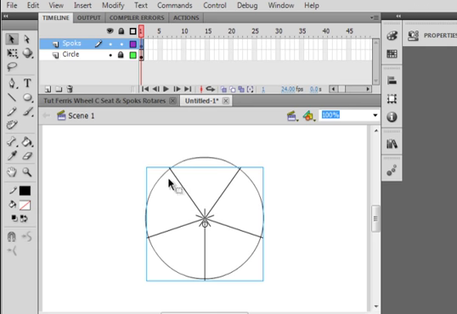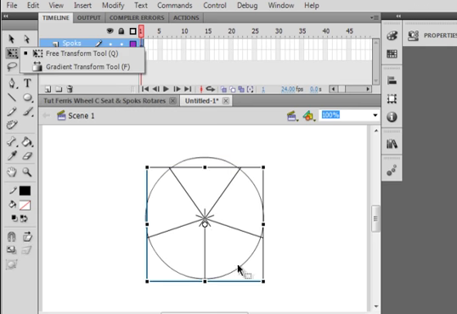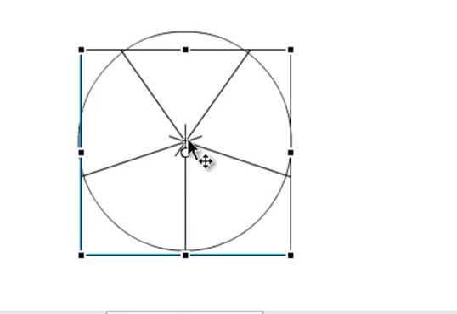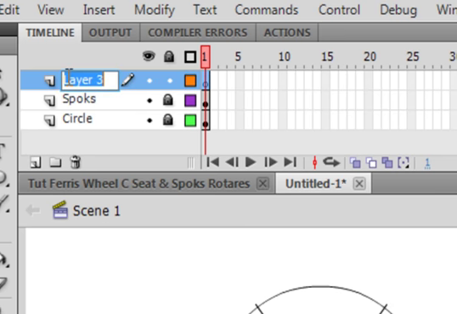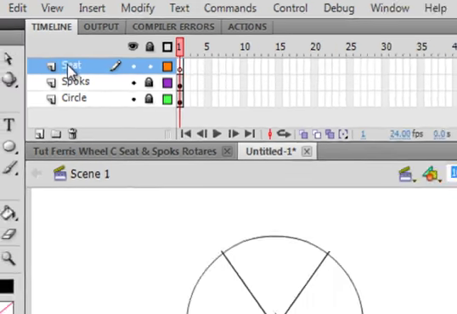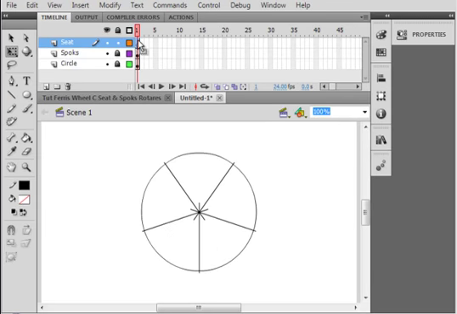But because when you make something a movie clip, it takes the outer extremities of the X and Y axis, it thinks the center of this circle is here. It isn't. We want it to be up here. So pick up your free transform tool. Now we can see the free transform tool. Click on that circle and put it right on the center here as best you can, and I'm happy with that. Lock that layer, open a new layer, call it seats, S-E-A-T-S, and select that frame.